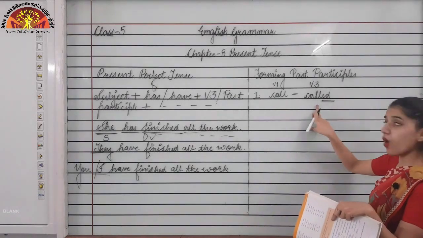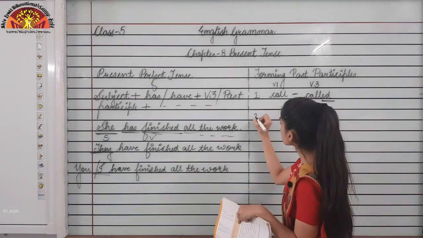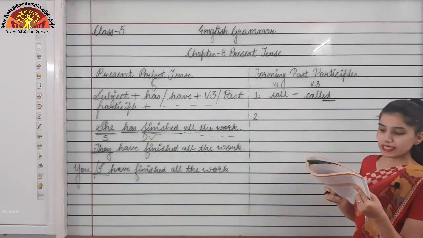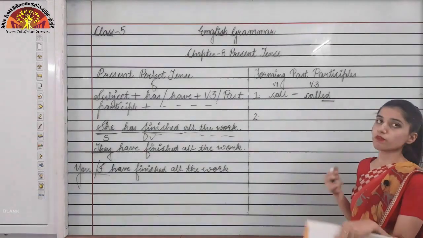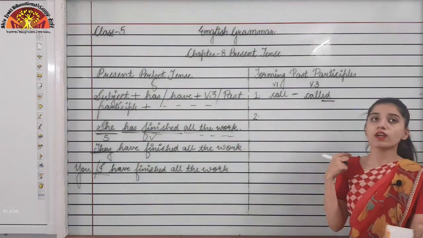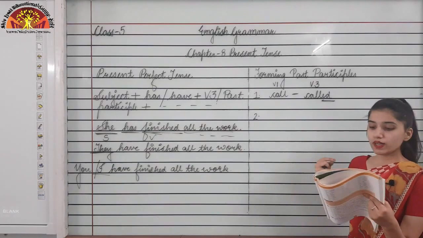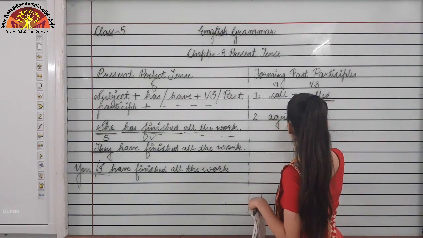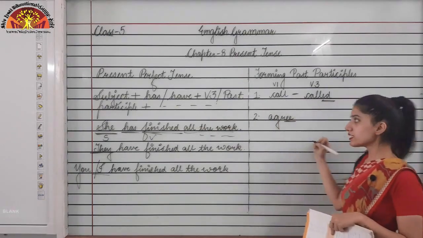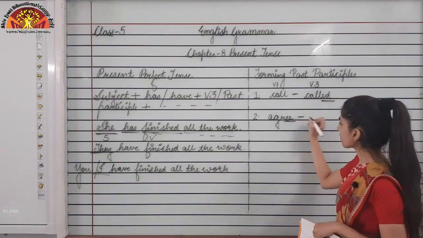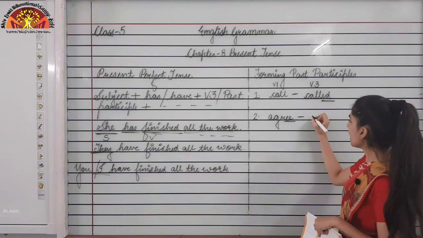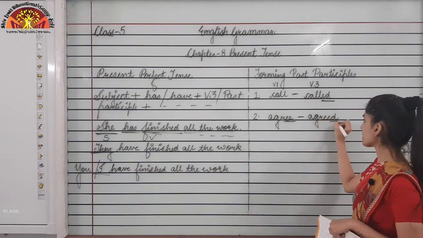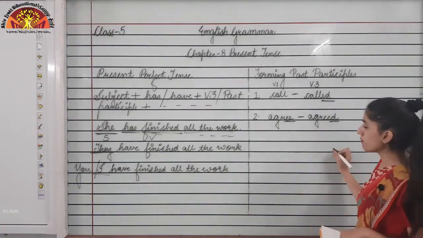It becomes called. Now the second kind of way: add d to most verbs ending in e, double e or ie. There are some words that end with e or double e or ie. If I write the word agree, it is ending with double e. So with these words we will just add d in the last to form the third form of the verb. We just added d in the last, isn't it?